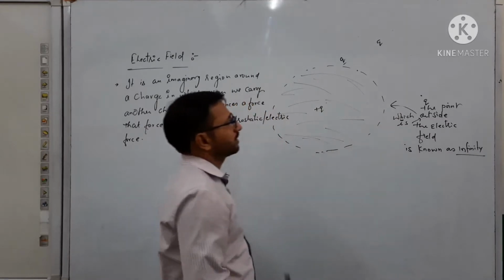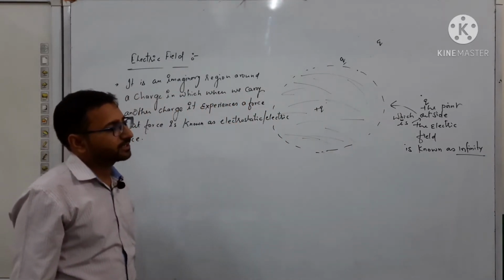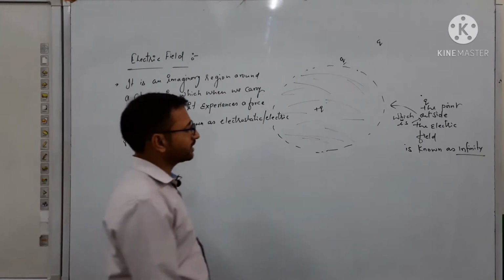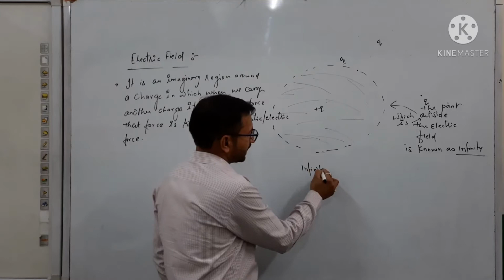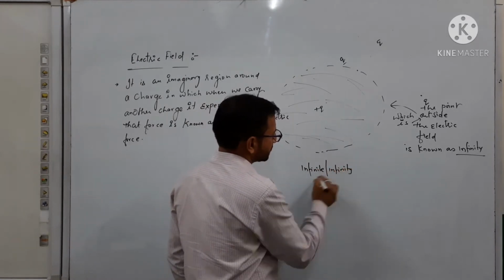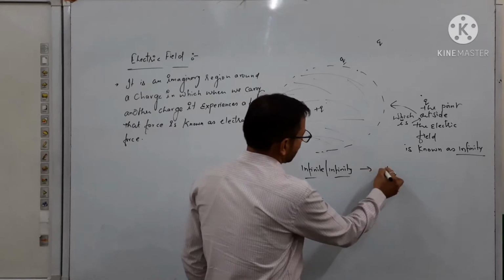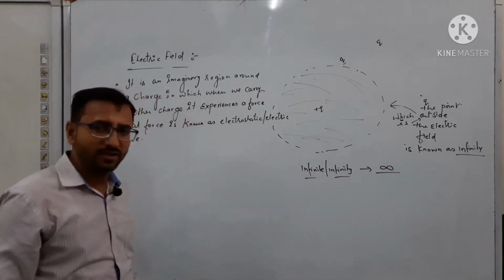Now in the derivation you will read about the term infinity. That time, infinity does not mean what we usually know: a position or a place which we cannot reach, noted by the infinity symbol.